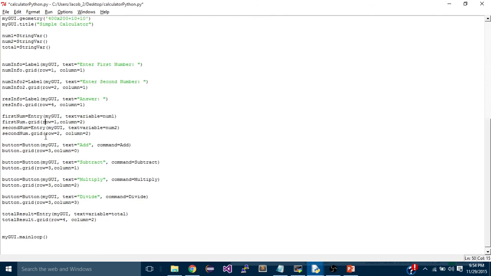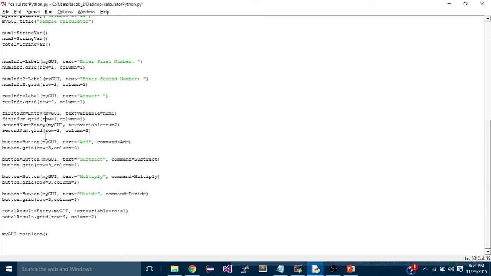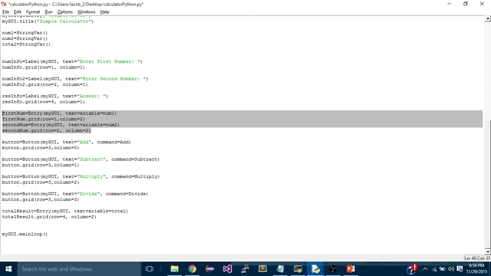and now what I want to do is create a text field. To do that, it's the same approach. I create an object, and now I call Entry, and again I send in my GUI object, and to get the input from the text field, what I have to do is textvariable. This collects the input from the text field and it stores it into the string variable that I created earlier. So I create my two text fields here to get the two numbers.